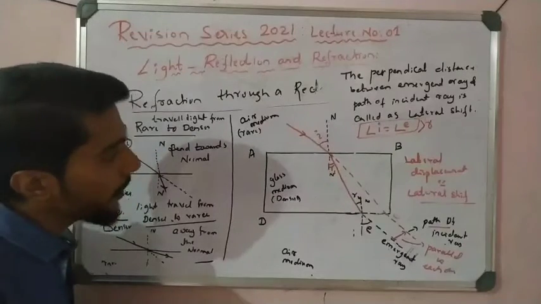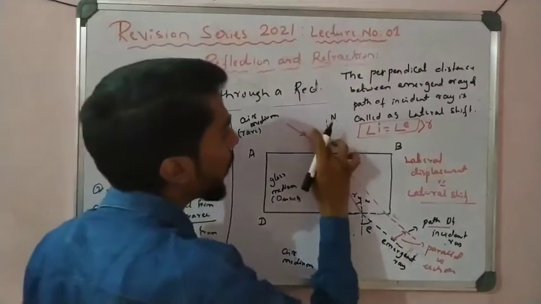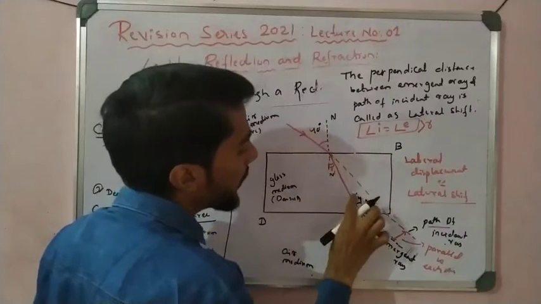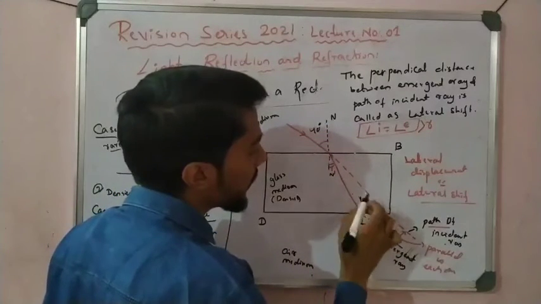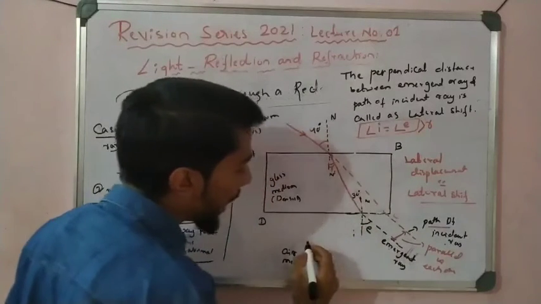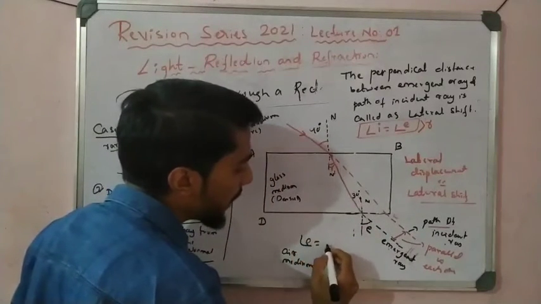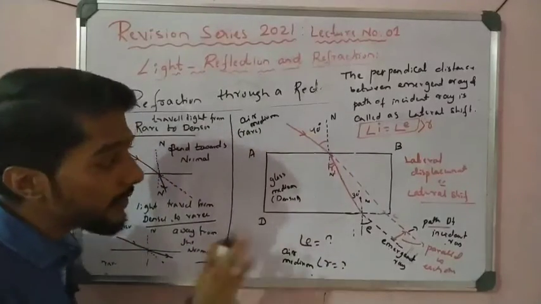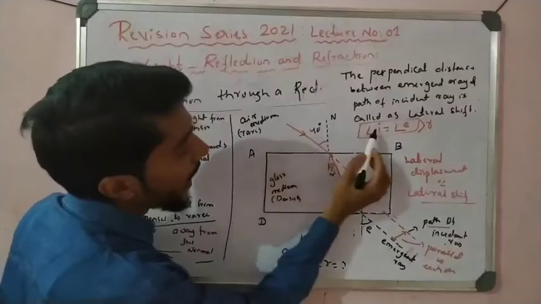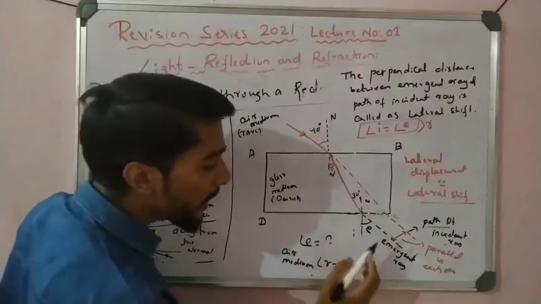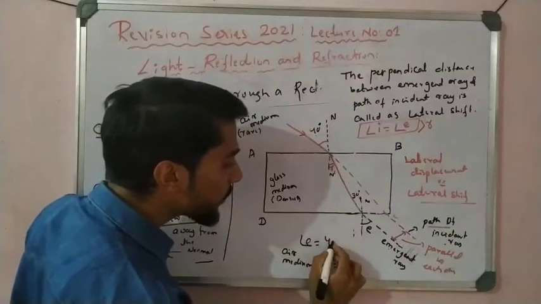For example, if the angle of incidence is 40 degrees, and here this is 30 degrees, what are angle E and angle R? In such a case, I know that angle I equals angle E. So if angle I is 40 degrees, what is angle E? Angle E is also 40 degrees.